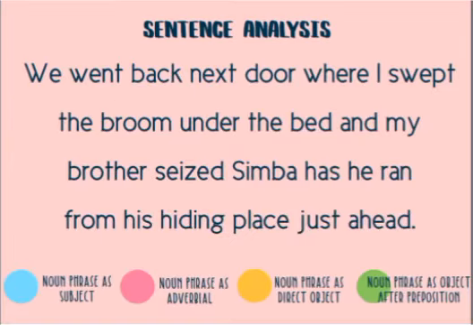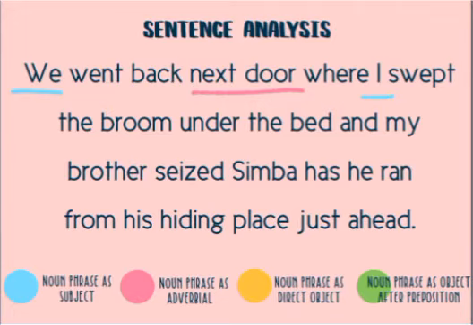The next sentence is "We went back next door where I swept the broom under the bed and my brother said Simba as he ran from his hiding place just ahead." "We" is the noun phrase as subject. We can only substitute "we" with a subject pronoun. "Next door" is a noun phrase as adverbial because it refers to where we went back.